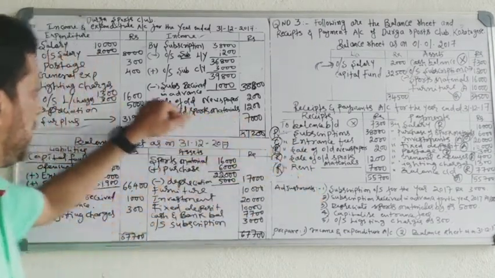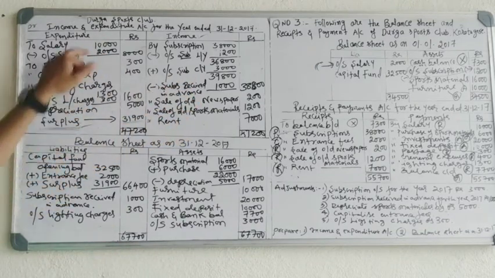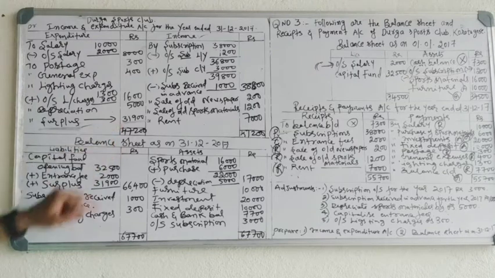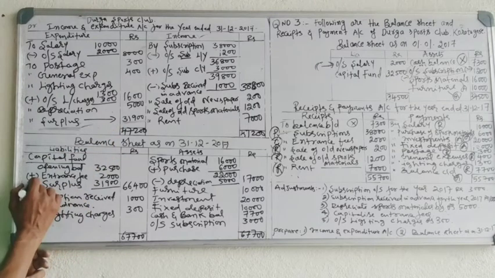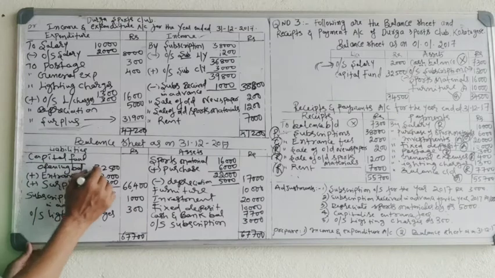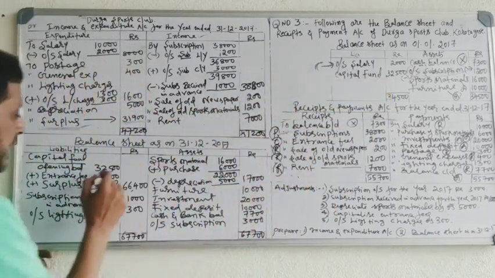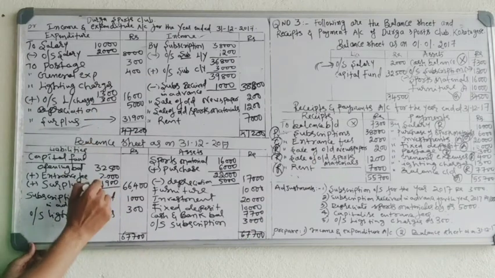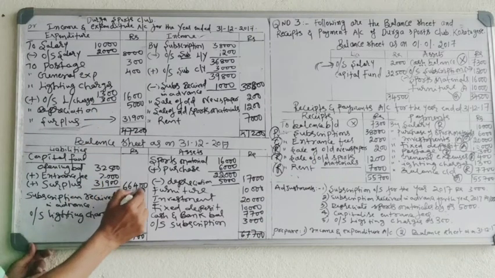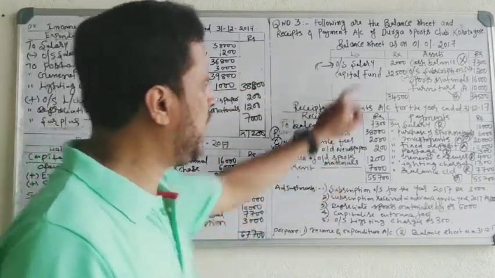After that, if there is a surplus, add it. If there is a deficit, deduct it. But in this problem, there is a surplus, 31,900. Add the surplus, 31,900. So the capital fund is opening balance 32,500, capital receipt entrance fee add 2,000 and surplus 31,900. Total 66,400. There is no other liability. Now go to the asset side.